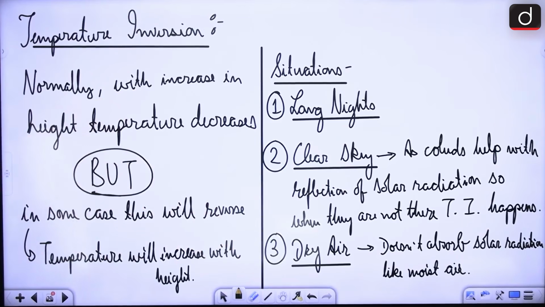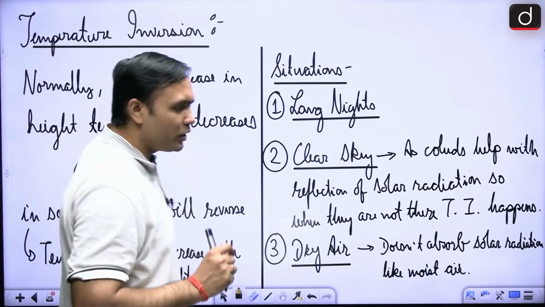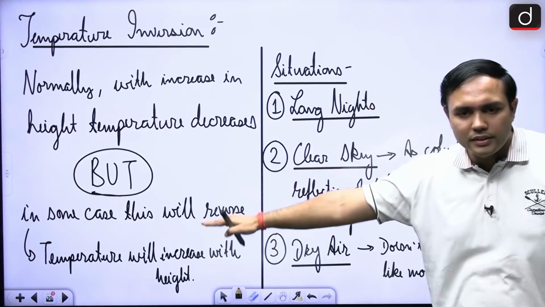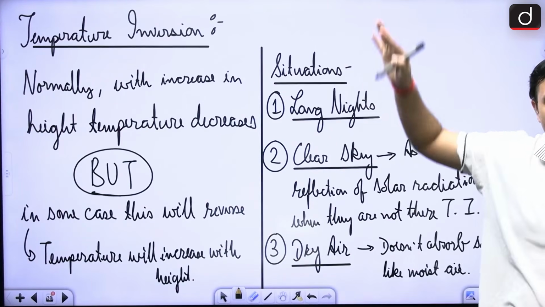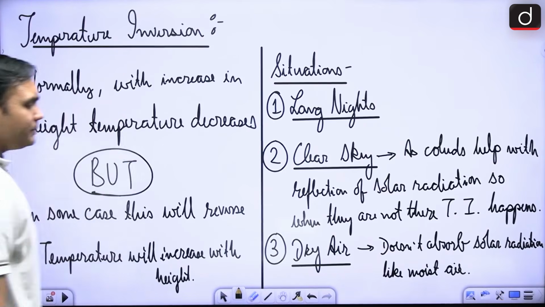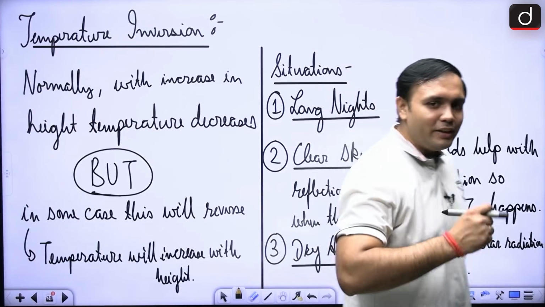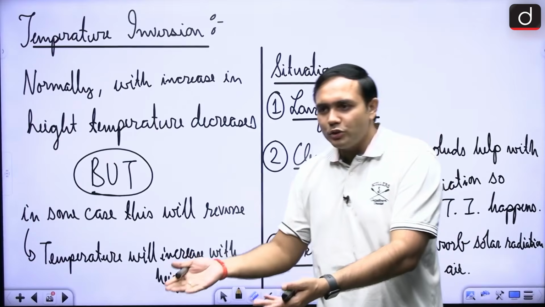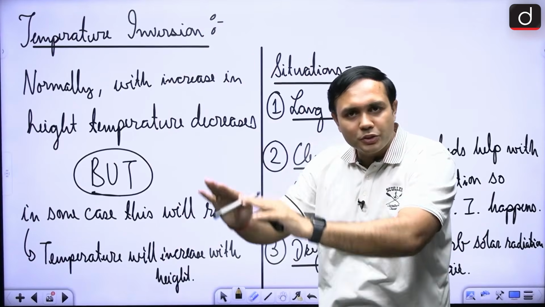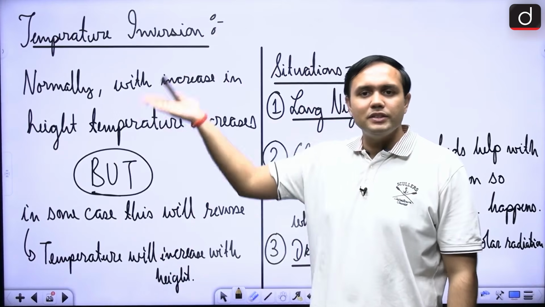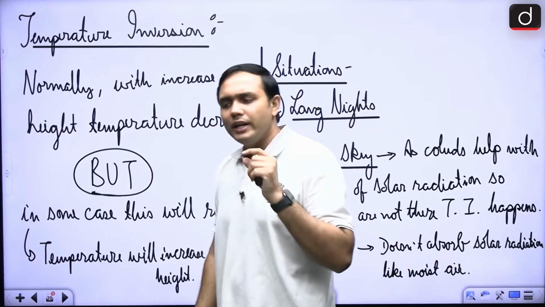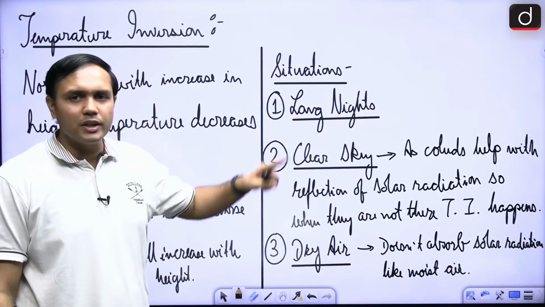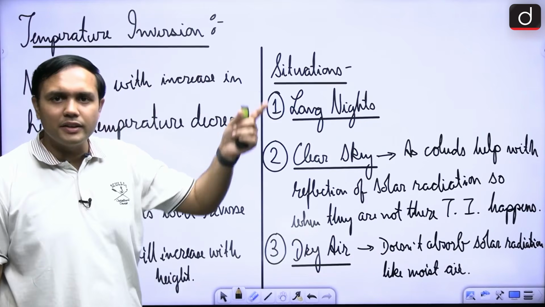Now, there are different aspects related to it, and there are different reasons for it, but I'm hoping that this temperature inversion portion is clear to you, that here the temperature is increasing with height rather than decreasing, right? So in a way, temperature inversion is a very peculiar concept, right? In case of whatever we have studied till now, in the troposphere, as we go up, the temperature should decrease, right? But here, the temperature is increasing with height, right? Of course, they happen generally in very extraordinary circumstances. Say, for example, these are some of the situations. We will look at one of them and we'll try and understand what is happening here.